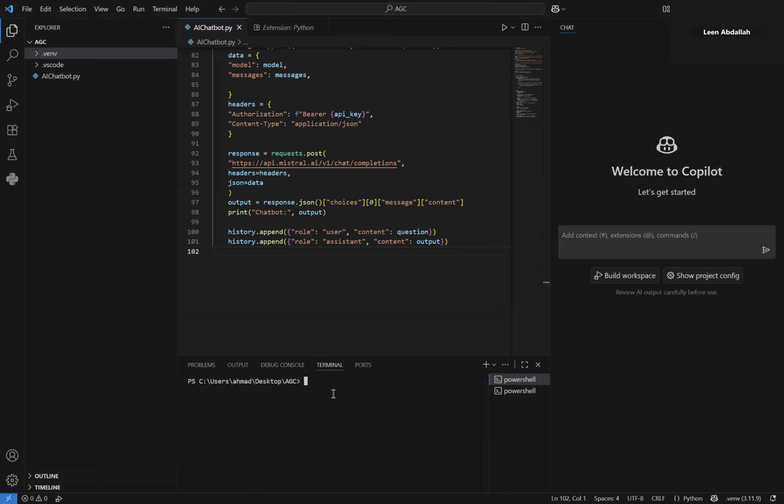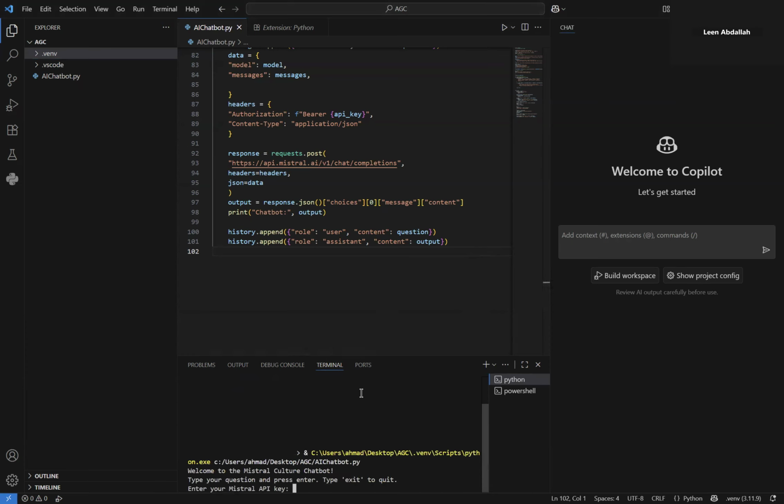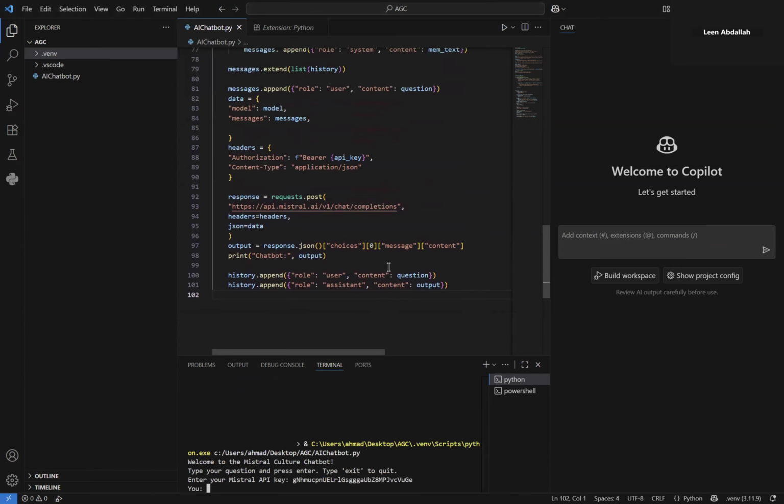So now we're going to test our code and see if it's working. I'm going to start by running the code. I'm asked to enter my Mistral key. Okay. Now I'm going to ask a question that's not related to culture.